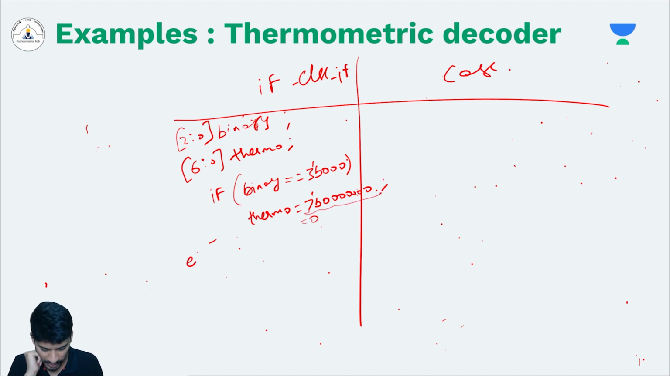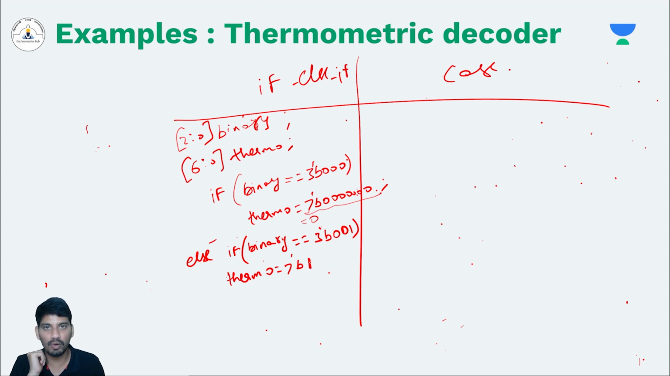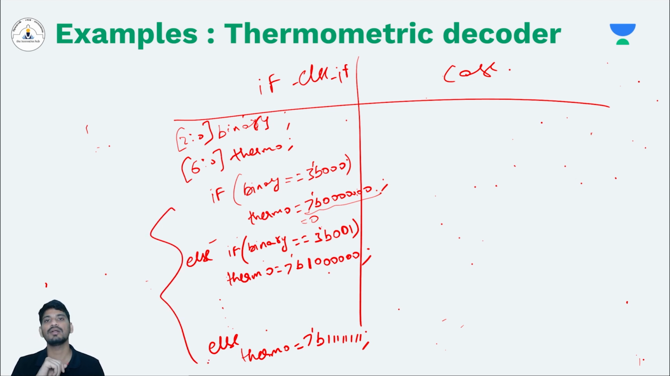Okay? Else if my binary is equals to 3-tick binary 001, in this case, what should my thermo look like? Thermo will be 7-tick binary, only one of the output is 1 and remaining all 6 outputs are 0. Similarly, you will write for all the different combinations and at the end you can write else your thermo is equals to 7-tick binary of 7 ones. By this way, you can write a Verilog code for thermometric decoder using if else statement.